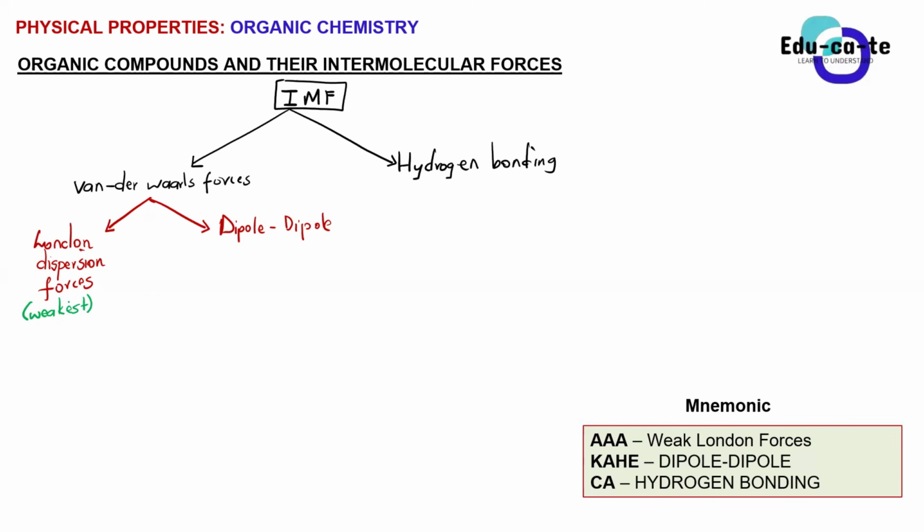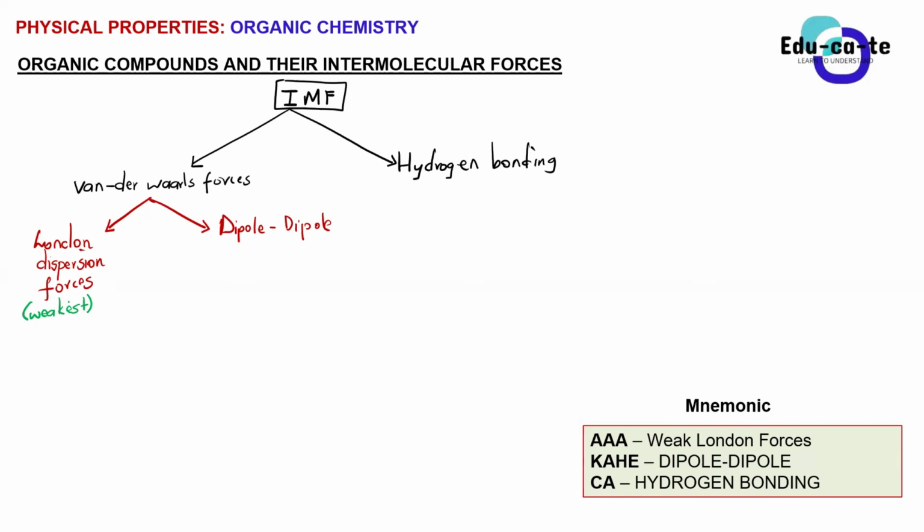They are otherwise known as the induced dipoles in grade 11, but now we're just going to call them the London dispersion forces. When two organic compounds have London dispersion forces between them, it means they've got weaker intermolecular forces between them.